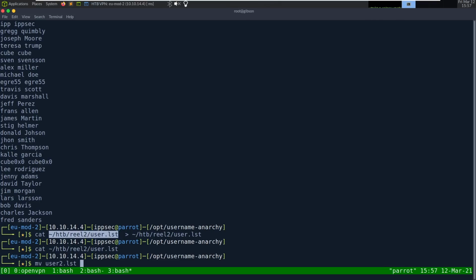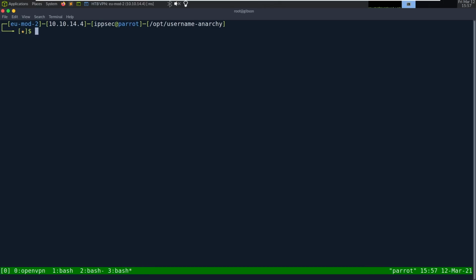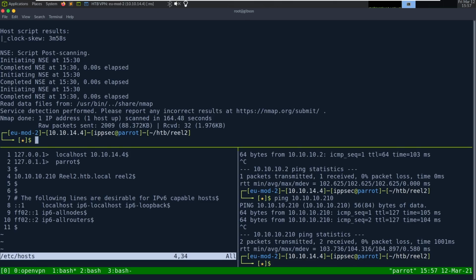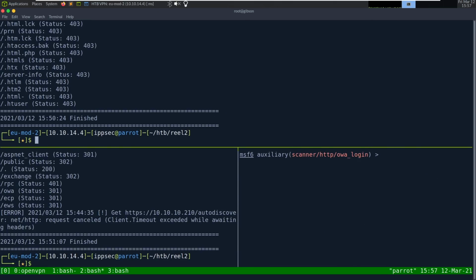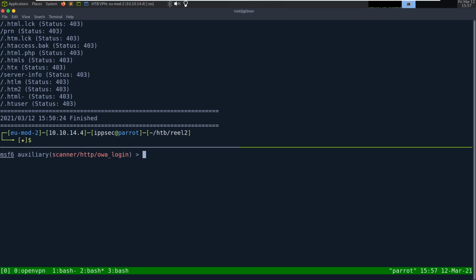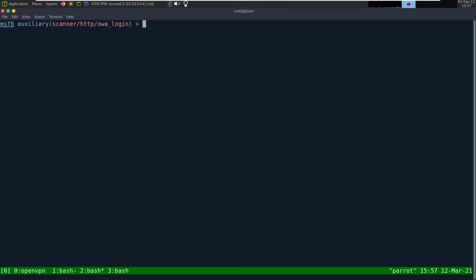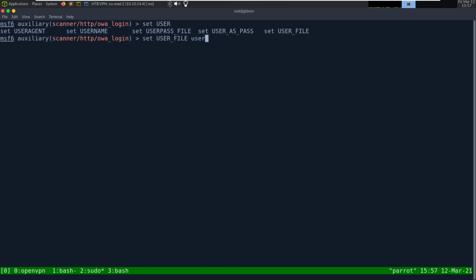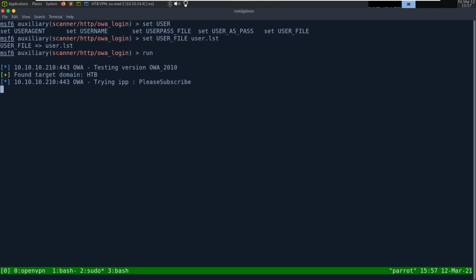But we can copy user2.list to HTB real2 user.list. And now we can go back into Metasploit. Where is it? Do I have it open? I do, right here. So set user file user.lst, and we can run.